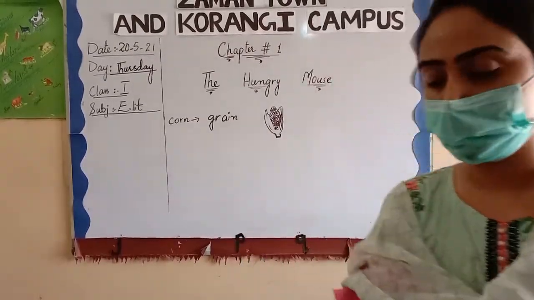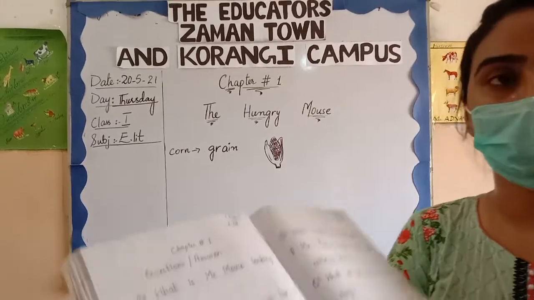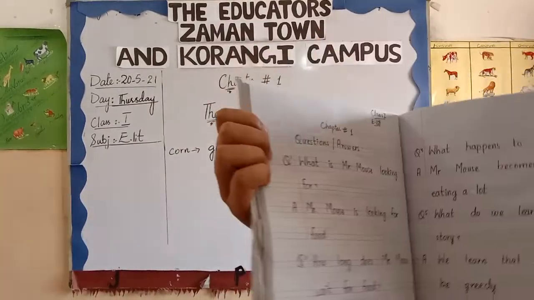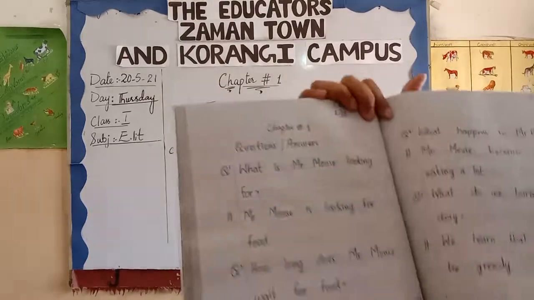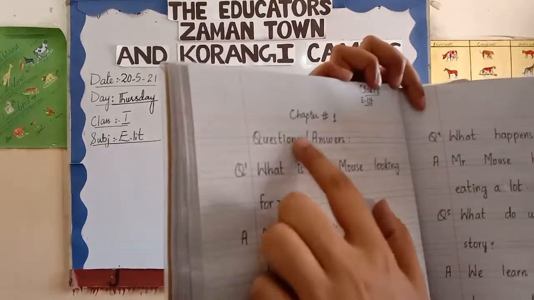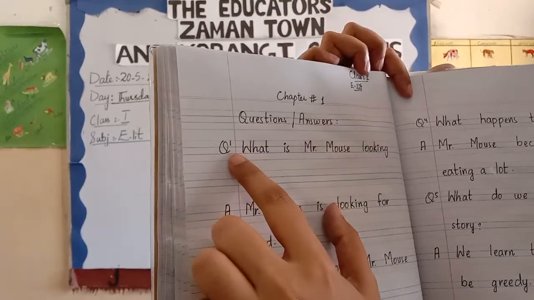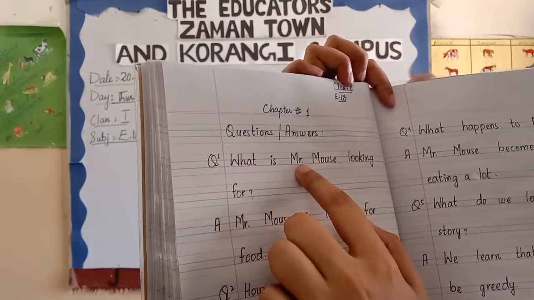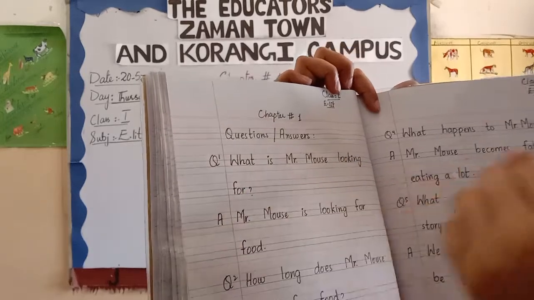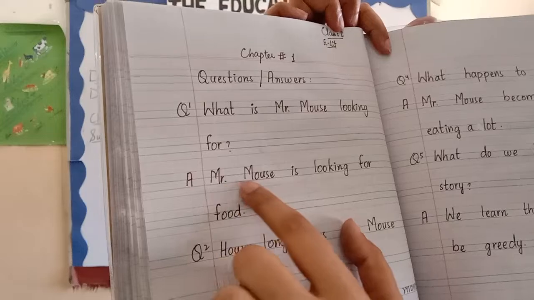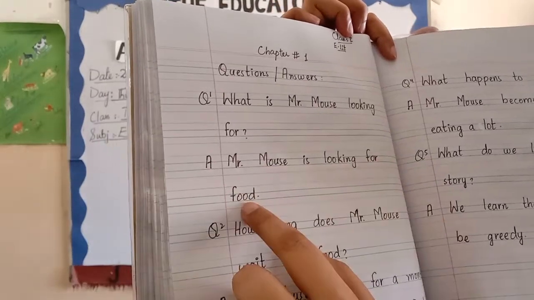Now, question answers. There are some question answers that you will do after words meaning. How will you do it? Maintain the page. Chapter number 1, questions, answers. Question number 1, what is Mr. Mouse looking for? Can you give the answer? Mr. Mouse is looking for food.